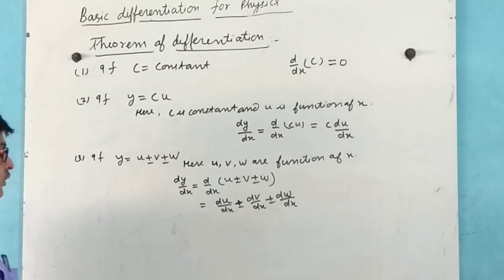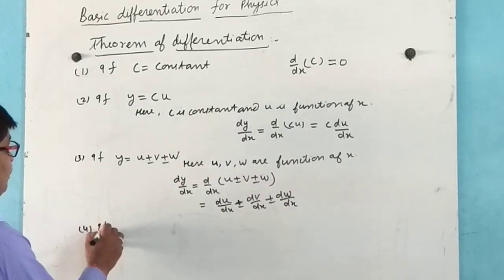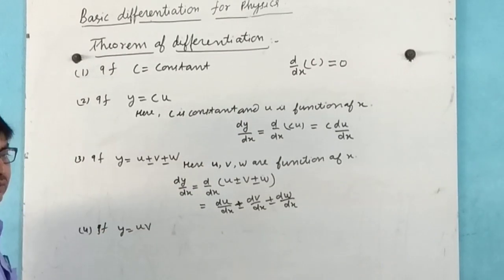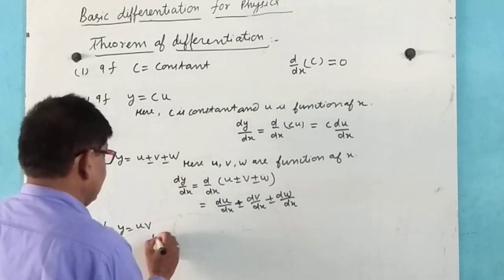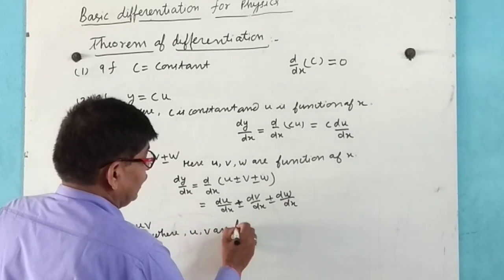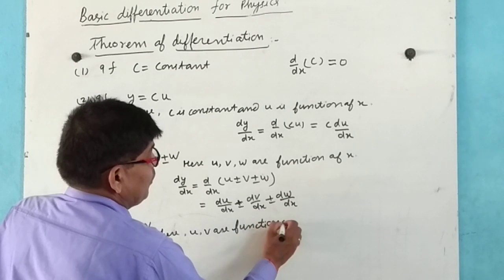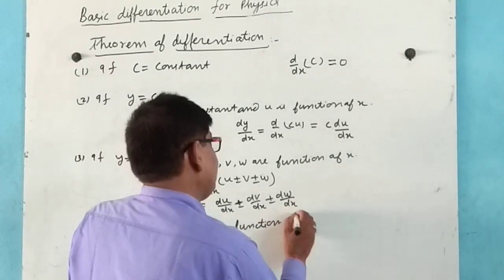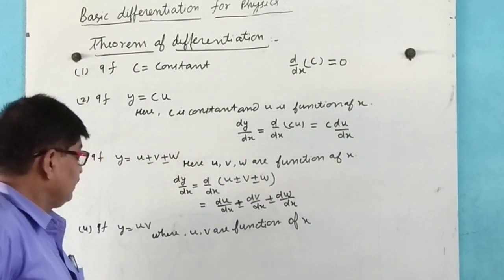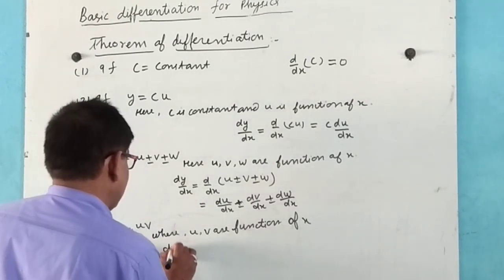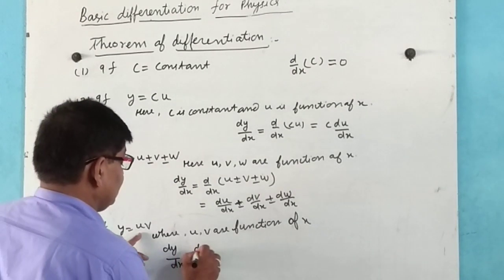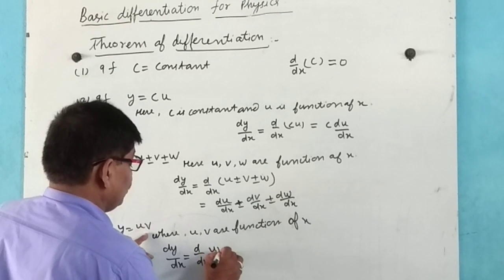Fourth, if y equals u v, where u and v are functions of x, here dy by dx equals d by dx of u v.